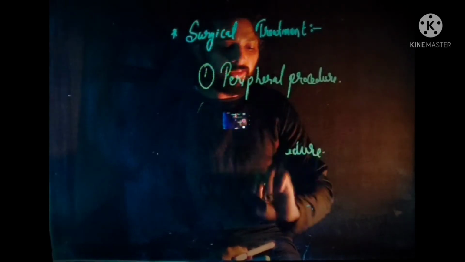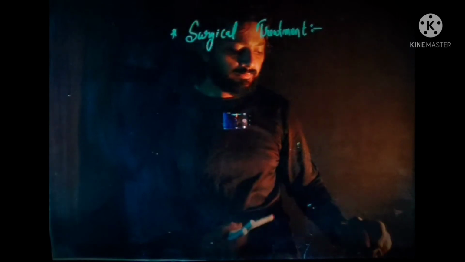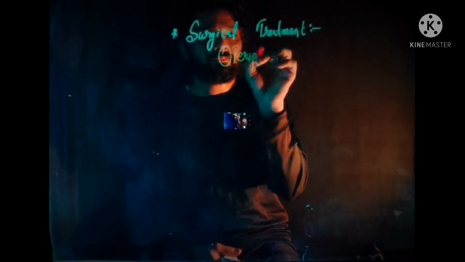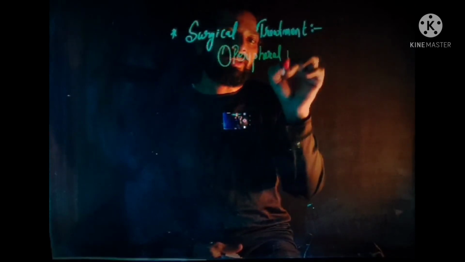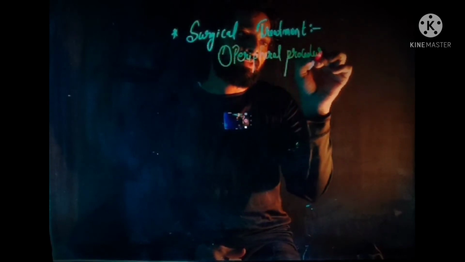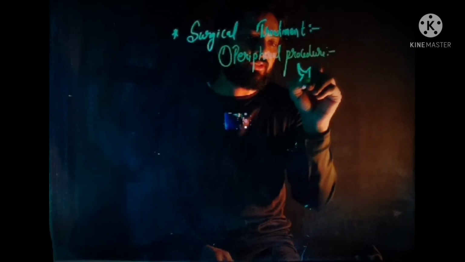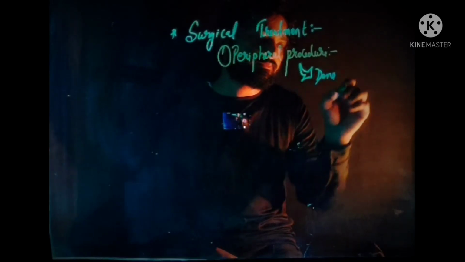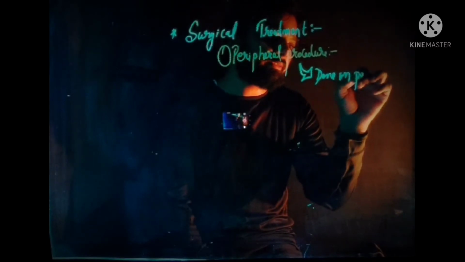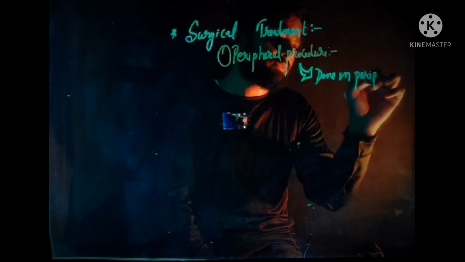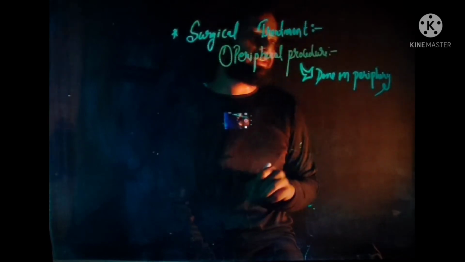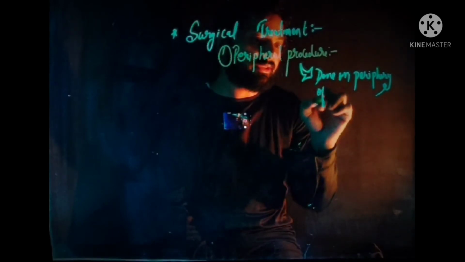When we talk about the peripheral procedure, this procedure is done on the periphery of the trigeminal nerve.